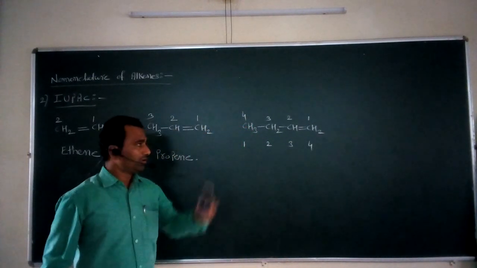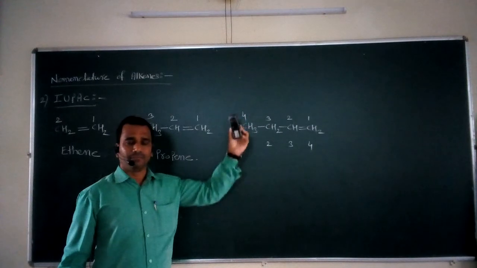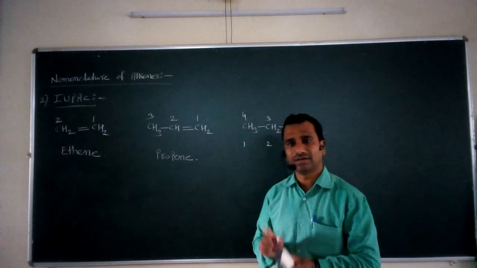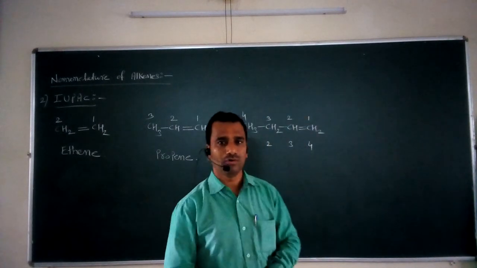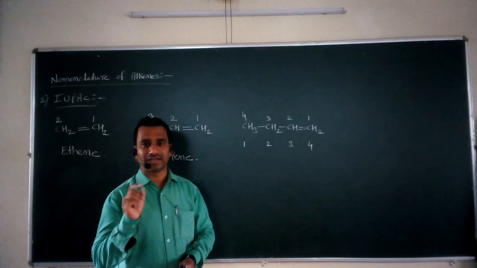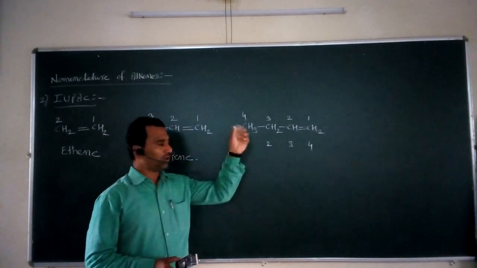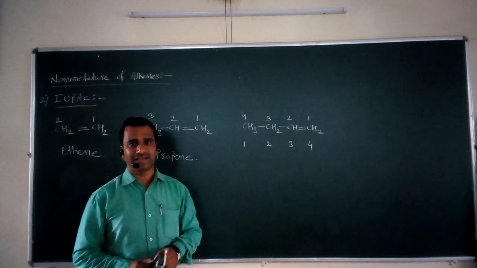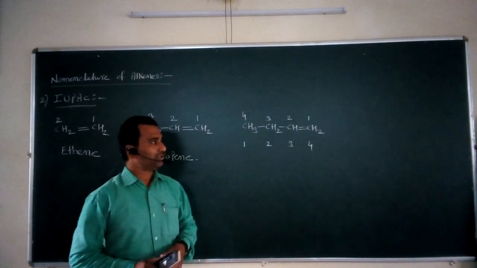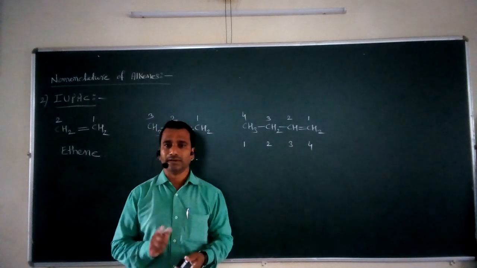Now if we compare both numbering systems, one is correct and the second is wrong. We have to decide which numbering system is the proper method. We know the second rule: give the numbering to the longest continuous chain in such a way that the carbon-carbon double bond gets the lowest possible number.